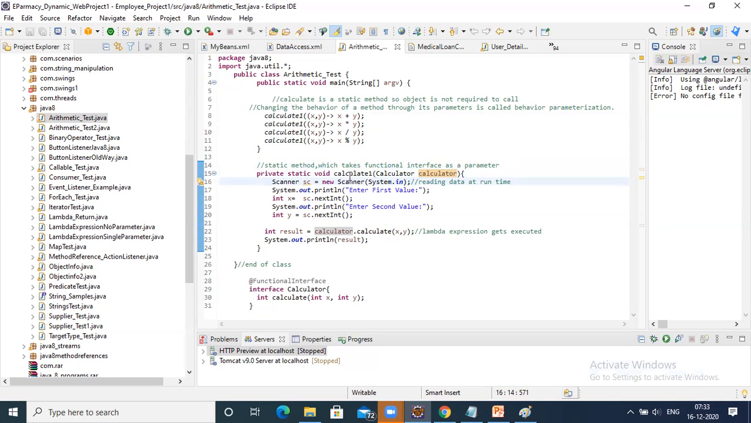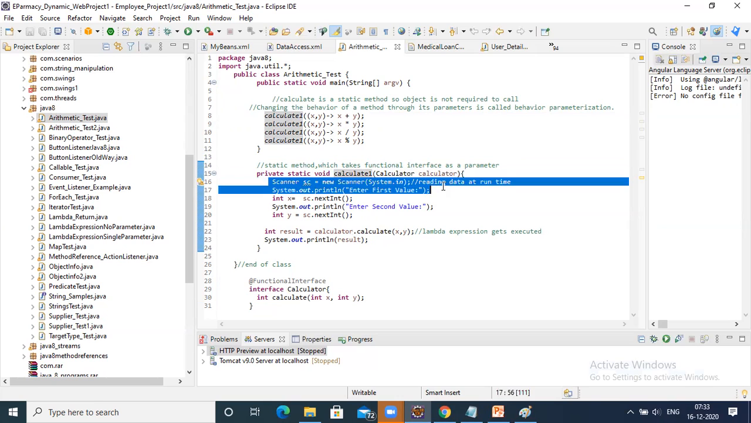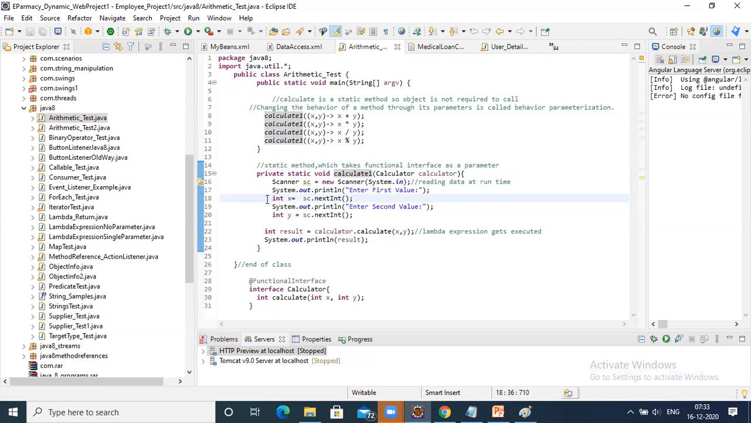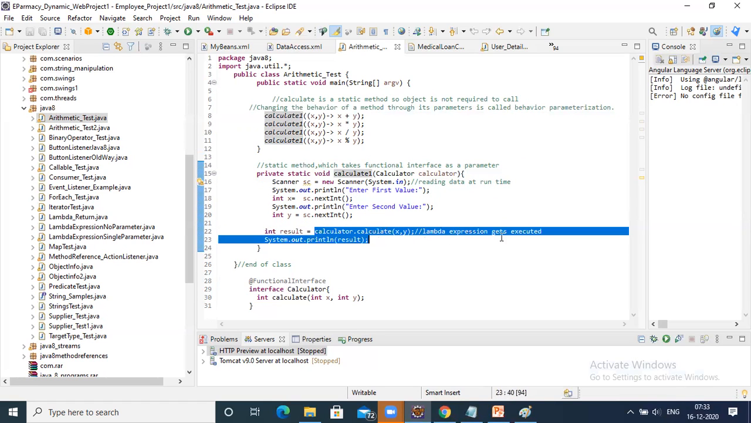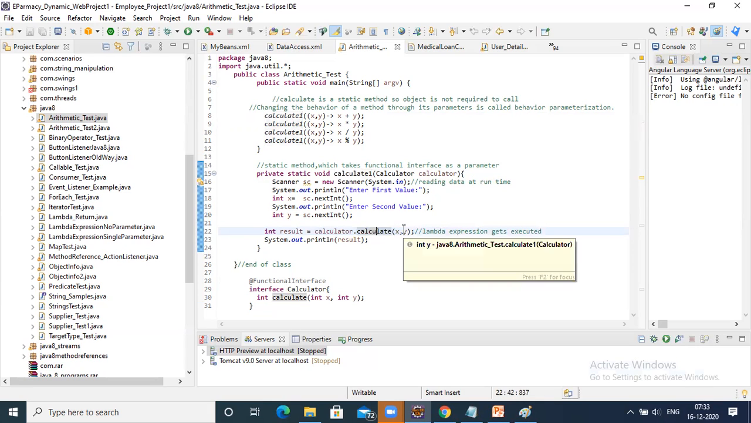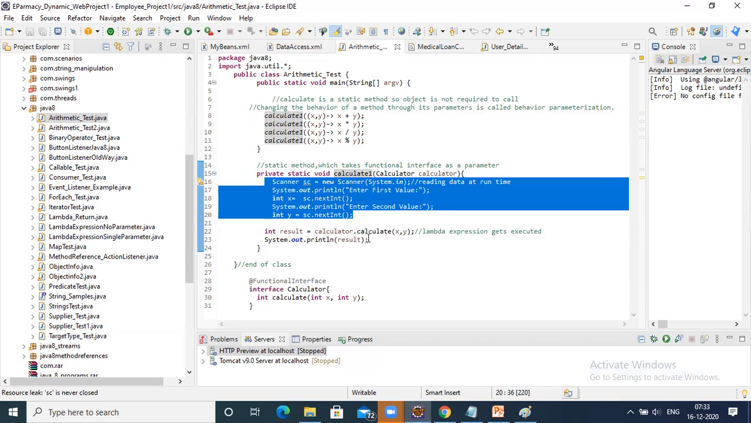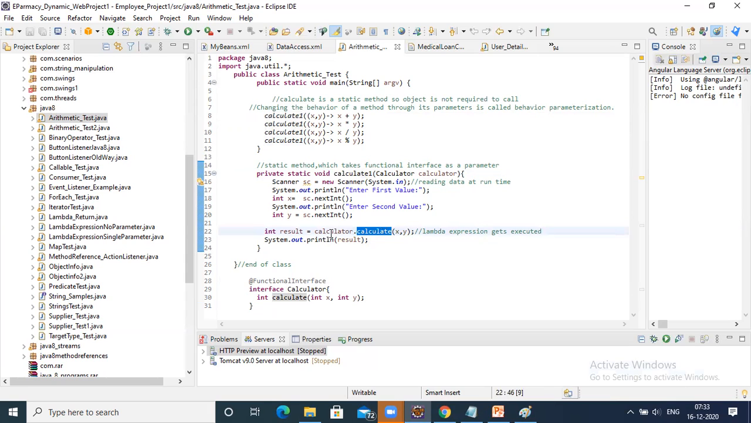Next, in this method calculate1, we are reading values. We have to read the values. After reading the values, int result equals calculator dot calculate. Now here the lambda expression gets executed. Calculator1 dot calculate comma x comma 5. So at this point, calculator dot calculate. When you call calculate1, it comes here, it is reading the data, and then you are saying calculator dot calculate.